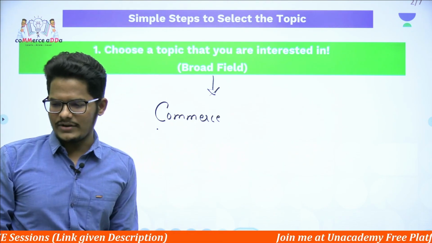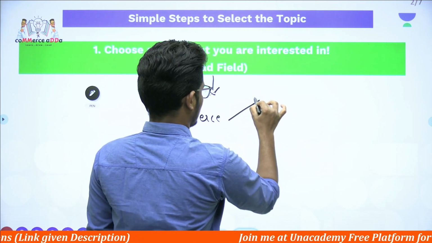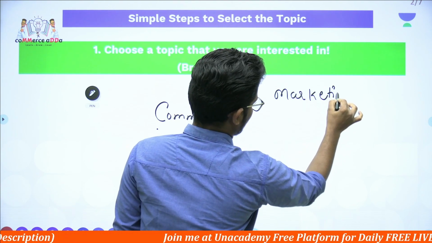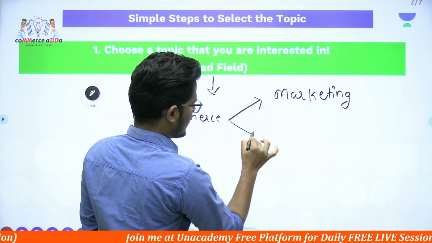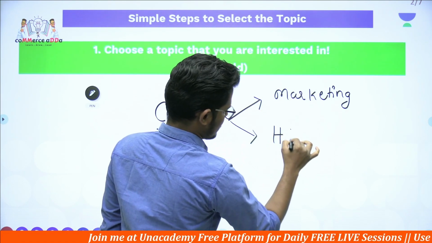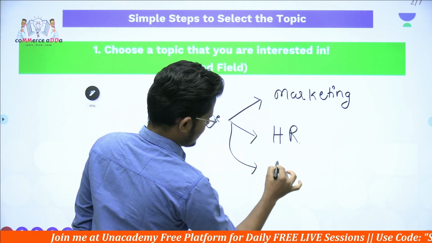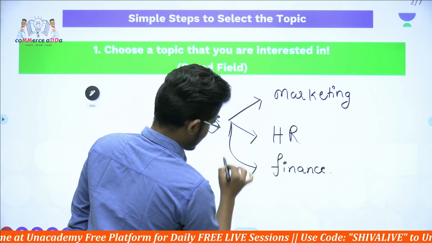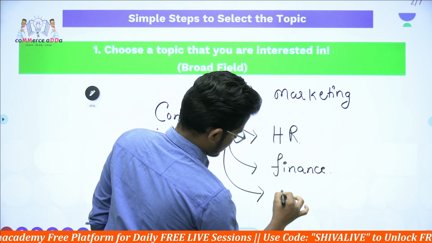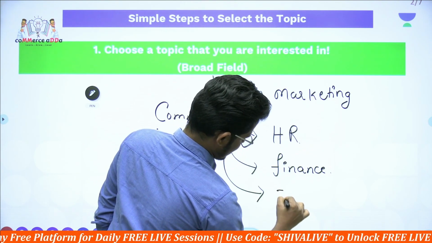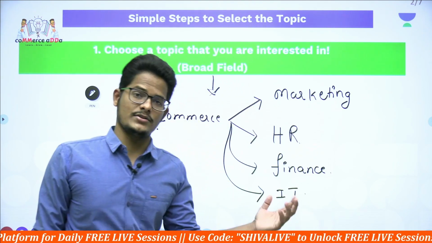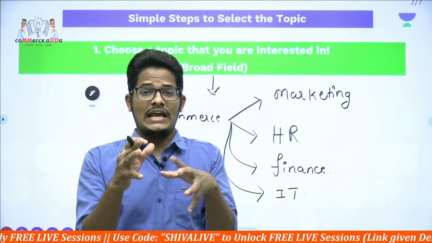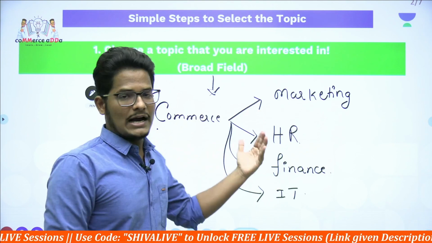In commerce you will have many things. Marketing is one of the broad areas, another will be HR, and another will be finance. Banking also comes under here. Another will be information technology, because in commerce, information technology and insurance, various broad areas are there. So first you need to decide in which area you are actually interested. Is it marketing? Is it HR?